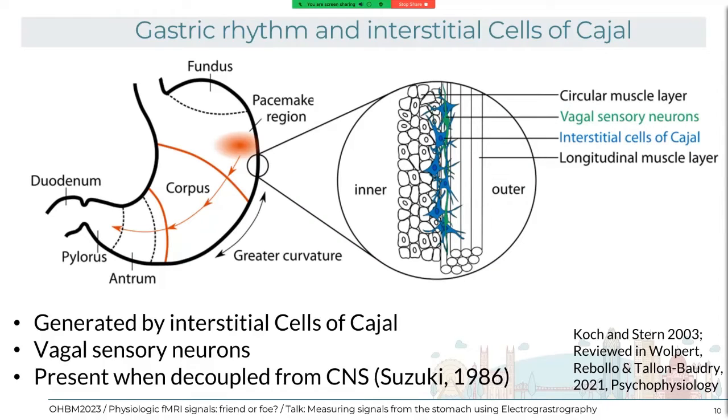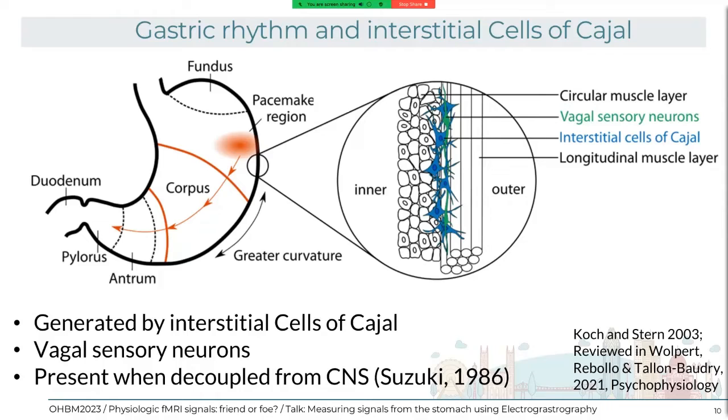The gastric rhythm is produced by these cells that I mentioned before, called interstitial cells of Cajal. They're kind of pseudo-neurons that intrinsically produce electrical rhythmicity through ion channels. And they make direct synapses with vagal sensory neurons, so this information is relayed to the brain in real time. This rhythmicity is present when we cut the stomach from the spinal cord or the vagus nerve. We still have this one cycle every 20-second oscillation, even in the absence of contraction.